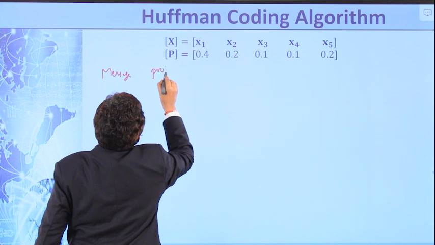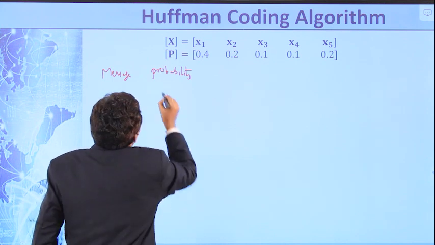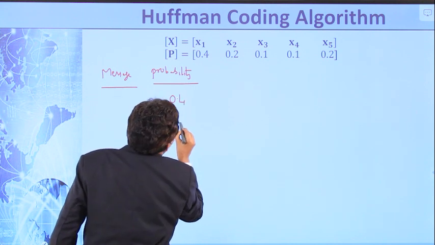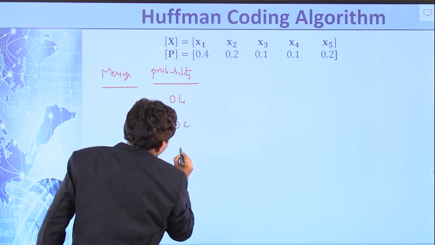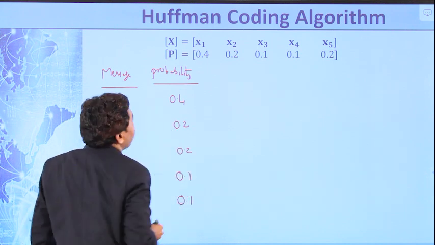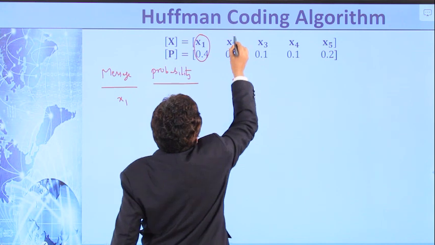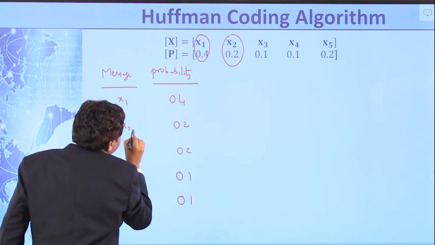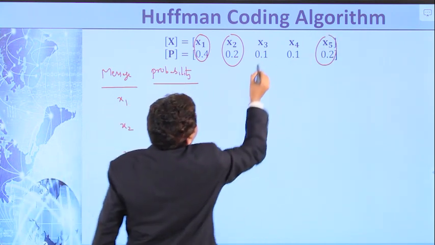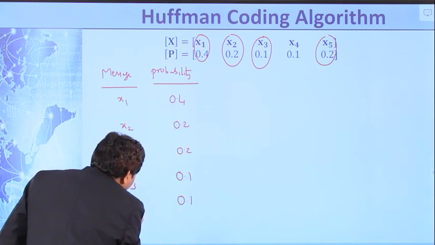Decreasing order means this value is 0.4, then 0.2, then 0.2, 0.1, and the last one is 0.1. So 0.4 corresponds to the x1 message, 0.2 corresponds to x2 message, the next 0.2 corresponds to x5 message, 0.1 is x3, and the last 0.1 is x4.